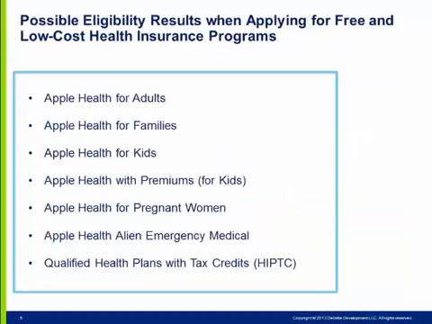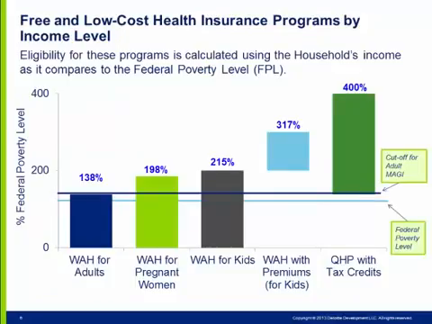Here is a list of modified adjusted gross income, or MAGI-based, programs that an individual or family applying for Washington Apple Health in Healthplanfinder may be eligible for. Apple Health for adults, families, kids, with premiums for kids, pregnant women, and the Apple Health Alien Emergency Medical Program, also known as AEM. Also shown is the Qualified Health Plan with Tax Credits, often referred to as QHP with Tax Credits, or HIPTC. The federal poverty levels, or FPLs, indicated on this chart share some of the current limits associated with various Apple Health programs.